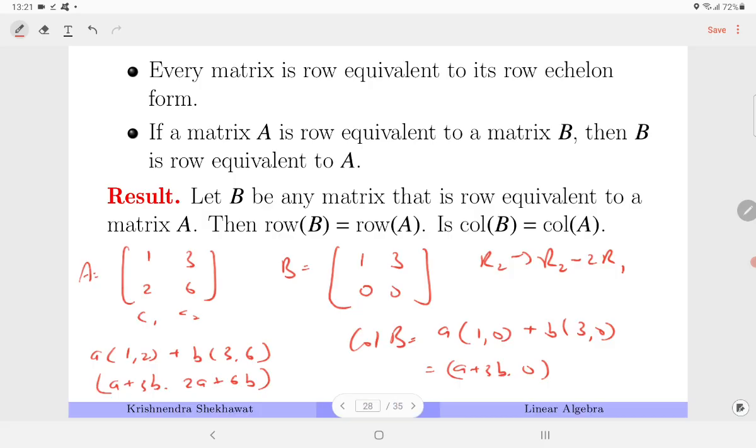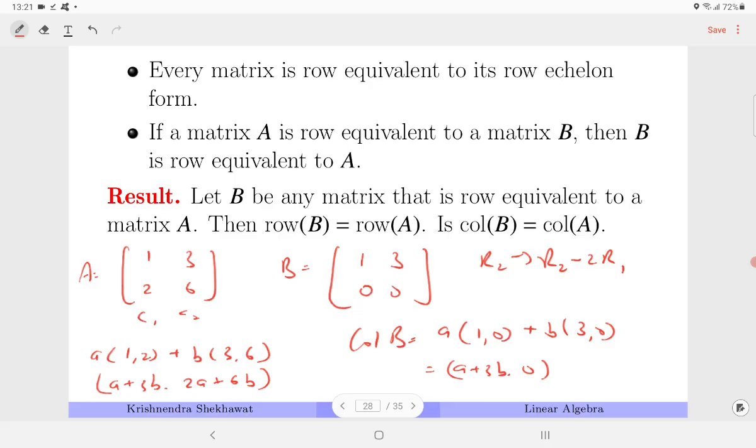So you can see that column A covers the elements of the form where the first entry is a plus 3b and the second is twice of that entry. But in column B, the second entry must be 0. So which means that column A is not equal to column B.